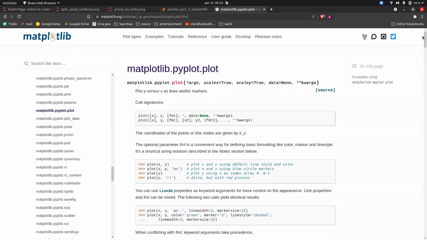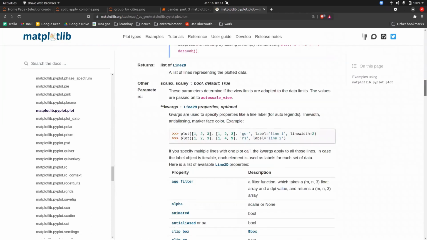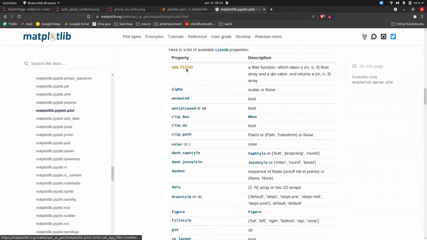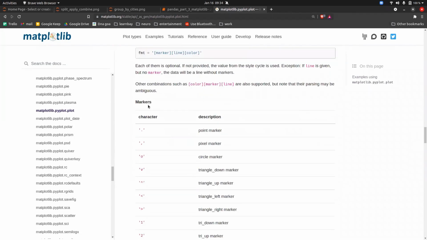If I scroll down, these are the different parameters that you can use. Agg filter, alpha, animated. Everything has a meaning here. Now see the different markers that you can use. These are the characters you can use to give different markers.